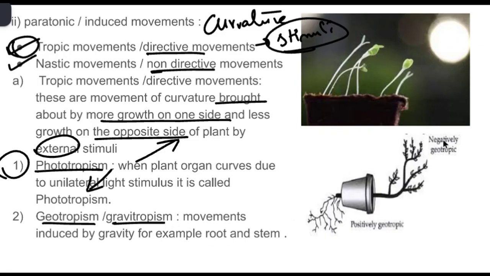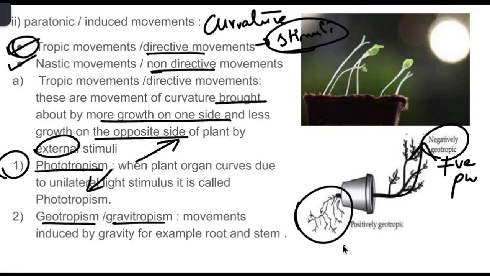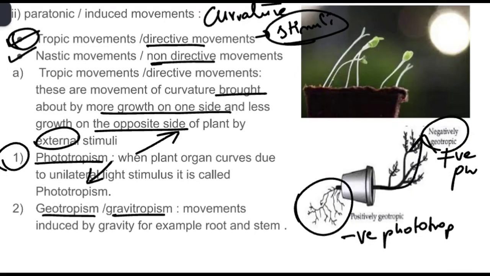Same thing here: the stem is showing positive phototropism and negative geotropism, whereas the roots are showing positive geotropism and negative phototropism. So here we have direction to say towards or away from which direction they are going. This type of movement is called tropic movement, also called directive movement.